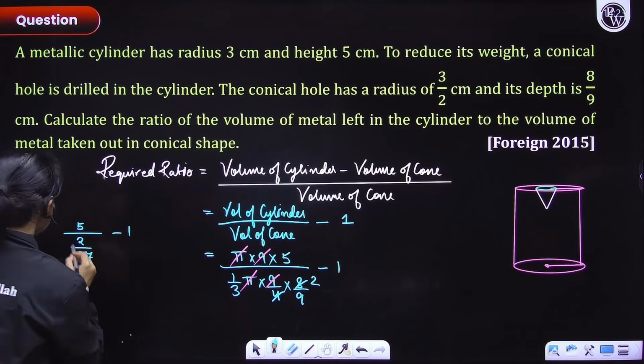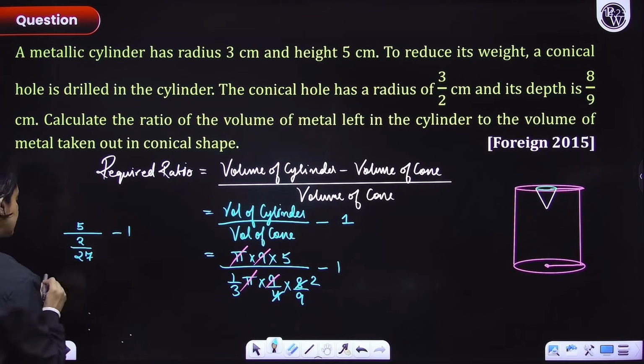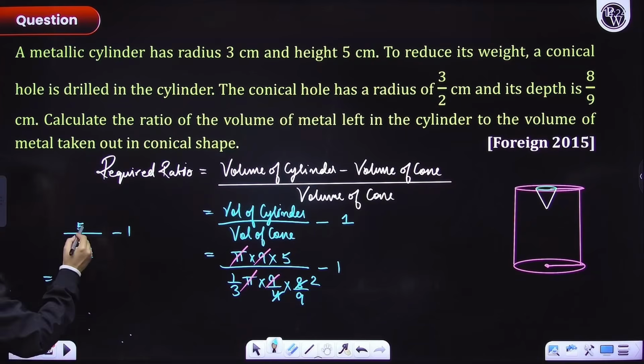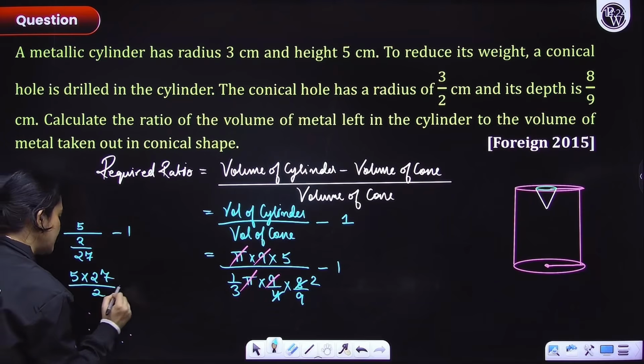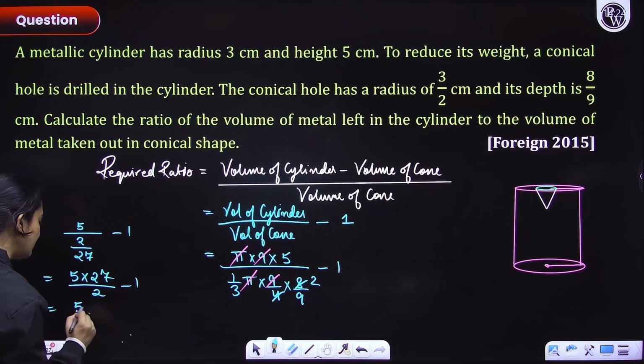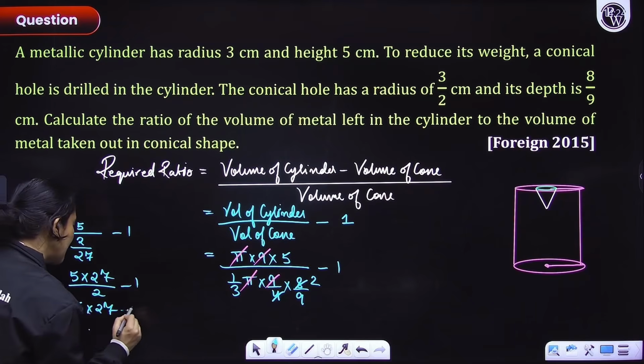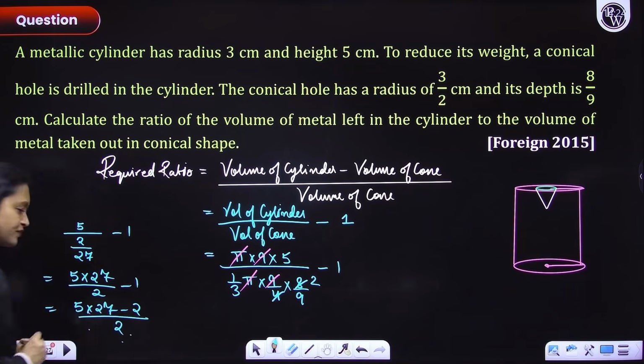Okay, let's evaluate this here. First of all, let's simplify this. 5 divided by 2 over 27. So this will be 5 into 27 over 2, minus 1. So this would be 5 into 27 minus 2 over 2. Okay, everyone?